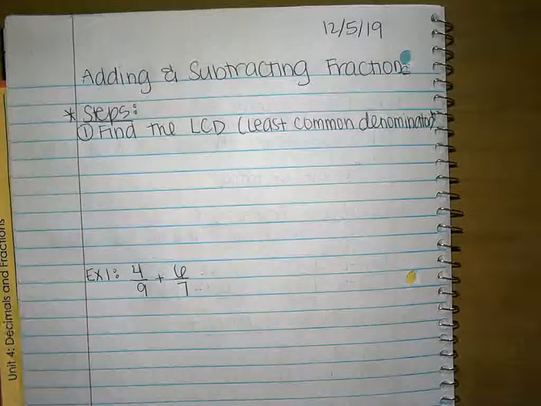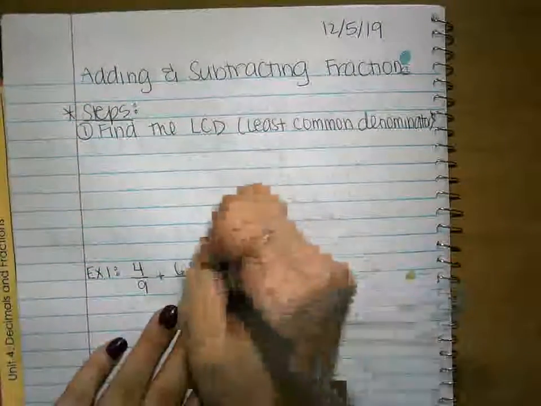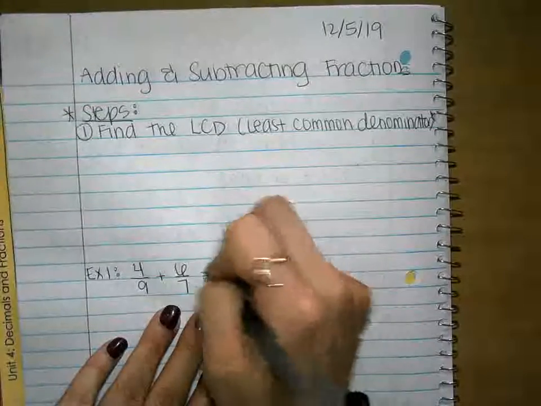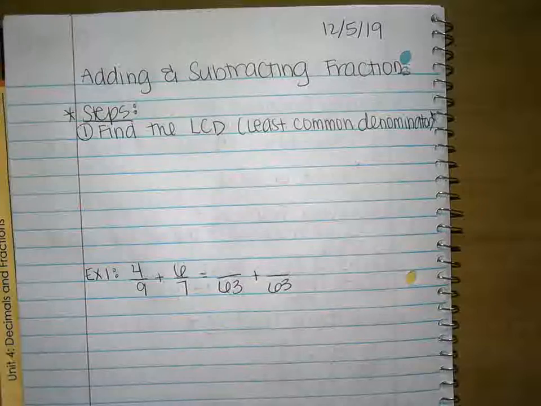What are we thinking? 63, because what's 9 times 7? 63. That is the smallest one in this case. So that means I want both my denominators to be 63.